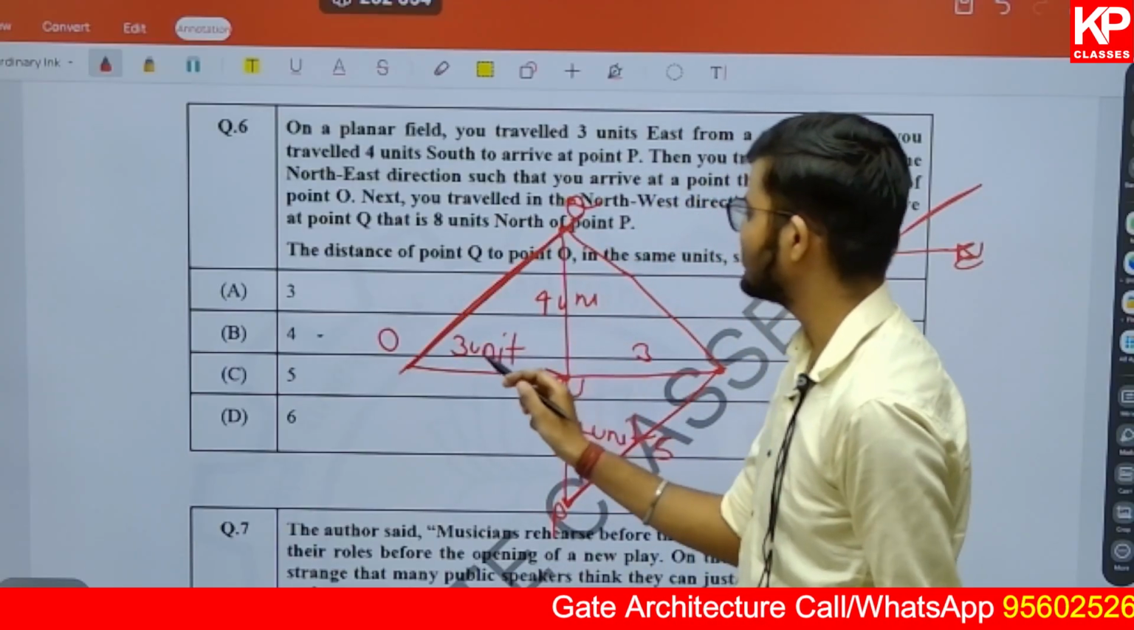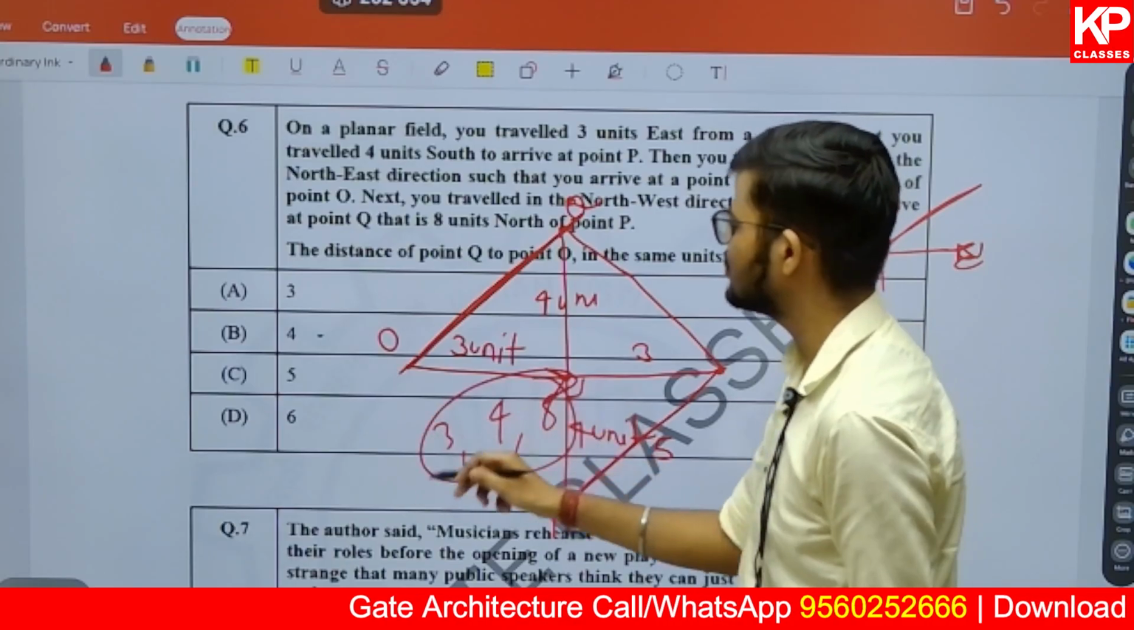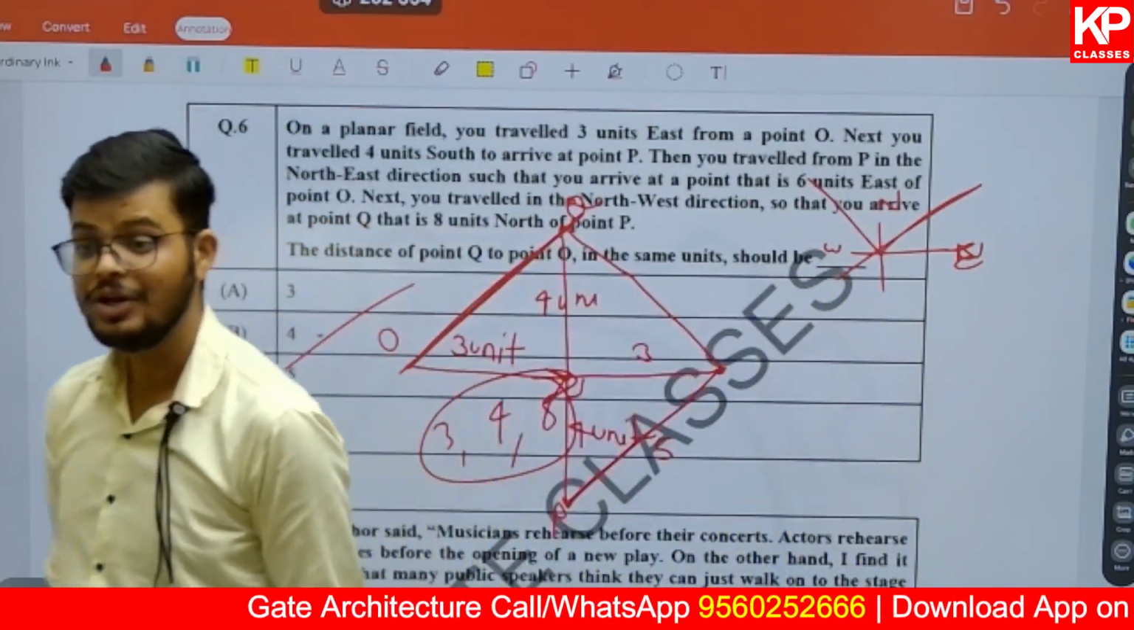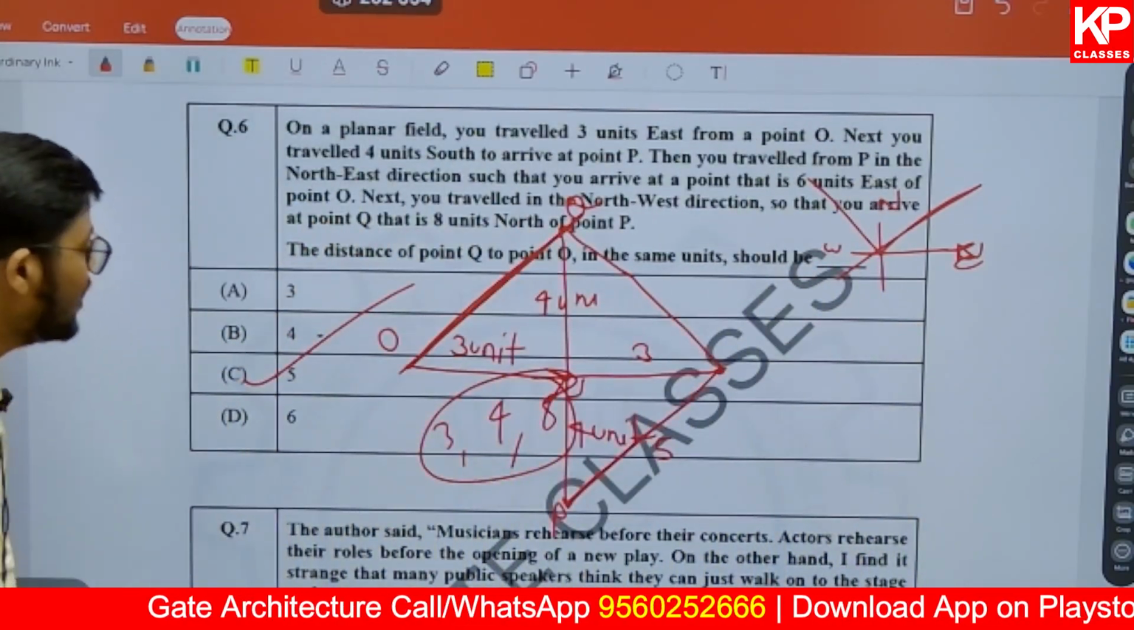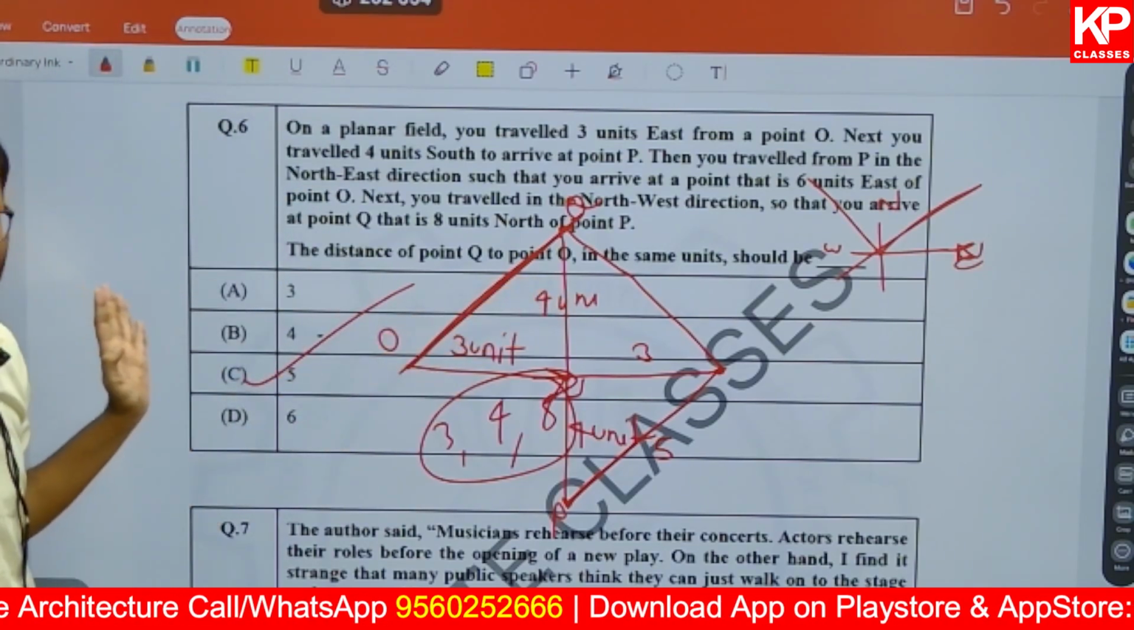This is 4 units. This is 3 units. These are 3, 4, 5. What are 3, 4, 5? Pythagorean triplets. We can use the Pythagoras theorem and option C is the correct one. So if you know the concept, within a second you'll get the answer. Because if this is 3, this is 4, the other one is going to be 5.